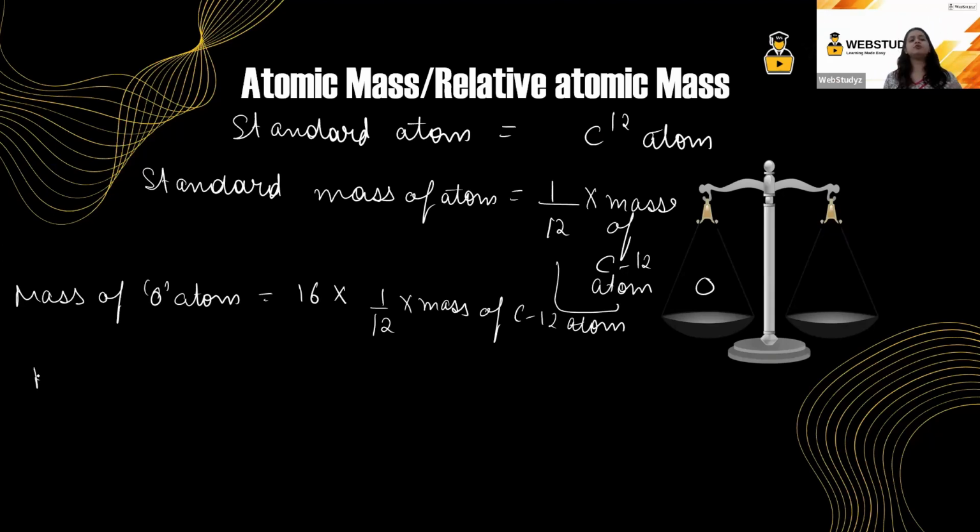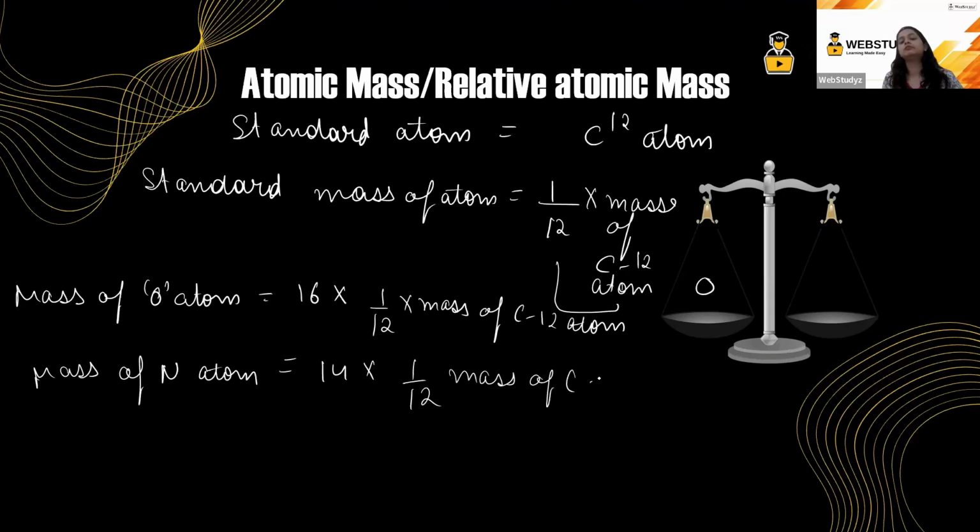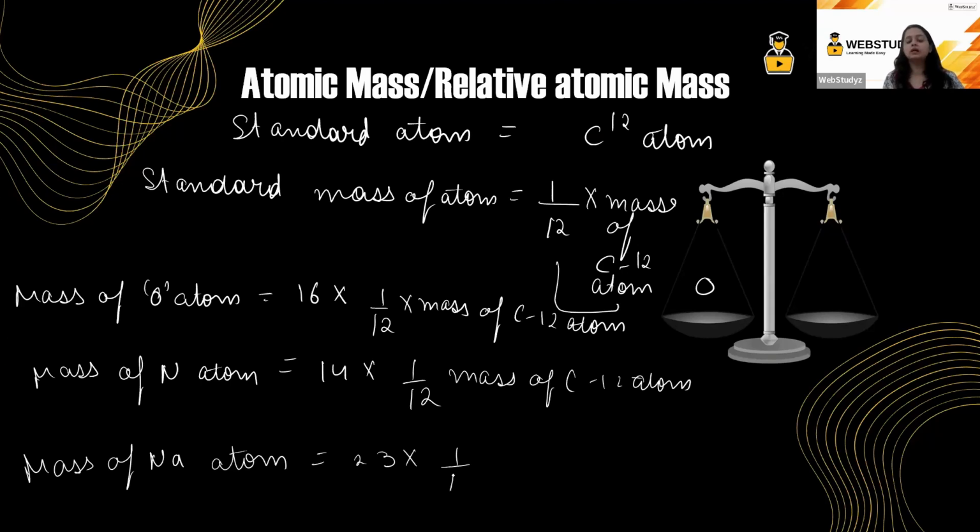Then the mass of nitrogen was 14 into 1 by 12 the mass of a carbon 12 atom. Okay. Similarly, the mass of the sodium atom was calculated and came out to be 23 times 1 by 12 the mass of a carbon 12 atom.